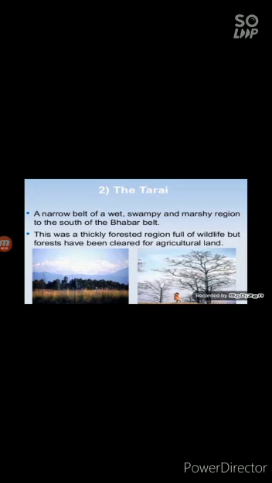Tarai means a narrow belt of wet, swampy and marshy region, that is south to the Bhabur belt. Earlier, it was thickly populated with a lot of wildlife, but now most of the forests have been cleared for agriculture and to settle migrants from Pakistan after independence. Some forest still remains here, and we have Dudhwa National Park in this region.